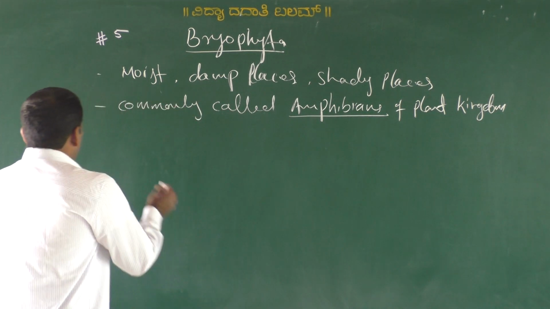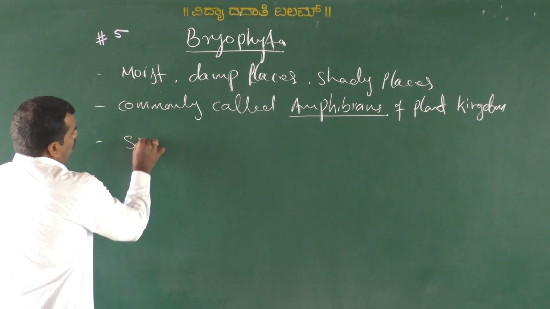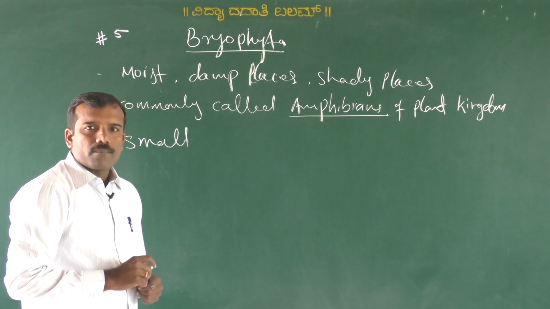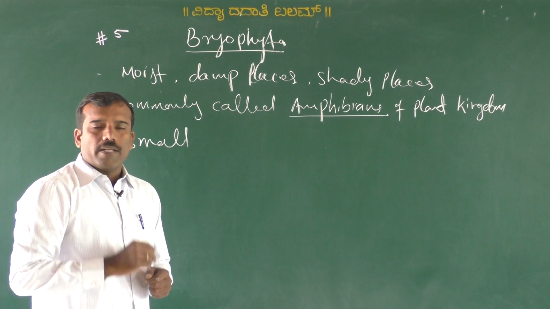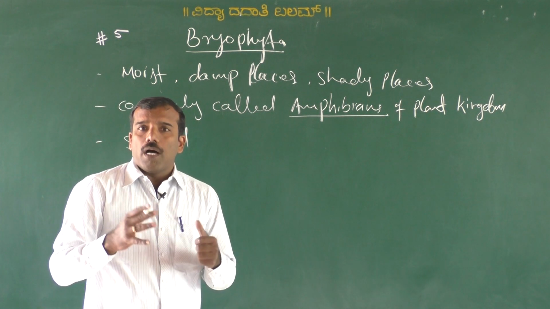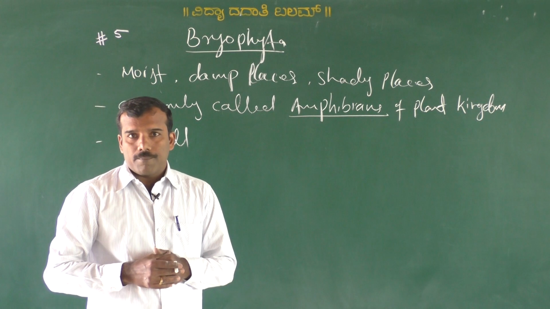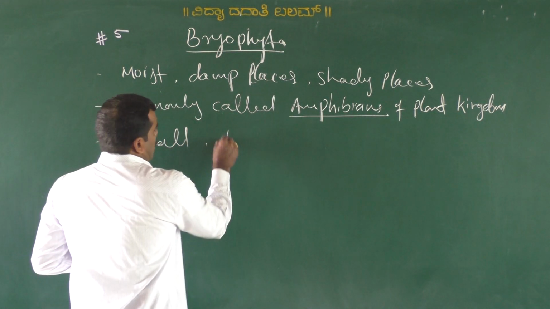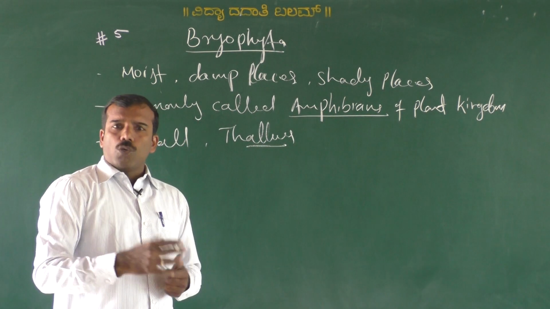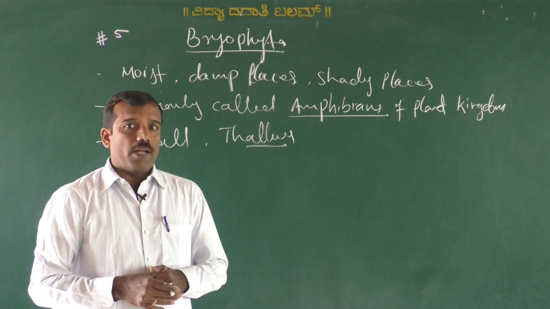Okay. The plant body is very small. The plant body is not differentiated into root, stem and leaf. So the plant is a thallus. The plant body is thalloid. Thallus, no differentiation of root, stem and leaf.